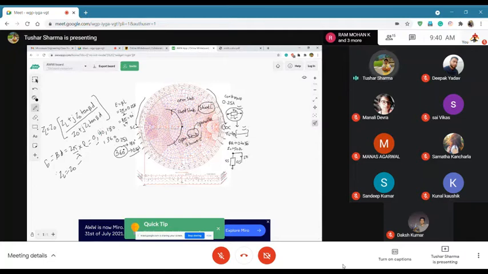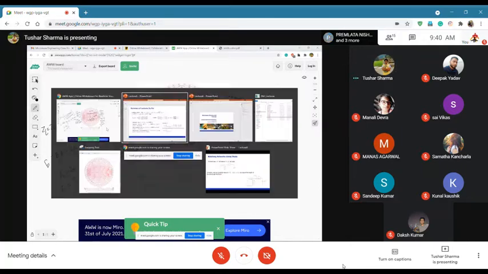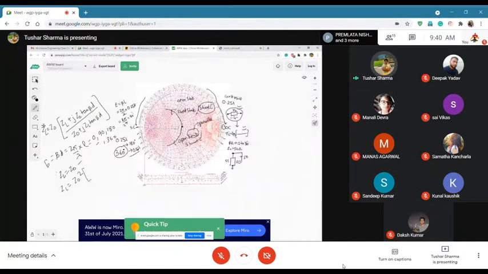Now once you have 90 degrees, this converts to a lambda by 4 transformer, and this becomes Z0 squared over ZL. This is Z in. So Z in is Z0 squared over ZL, which means Z0 squared is equal to Z in times ZL. Now if you know your Z0 and you know what impedance you are transforming, you will know your Z in, or vice versa.